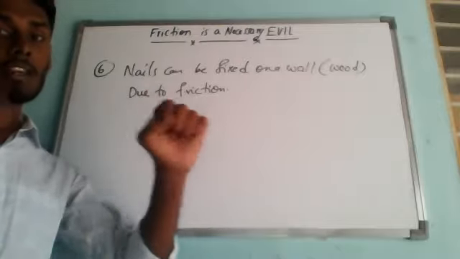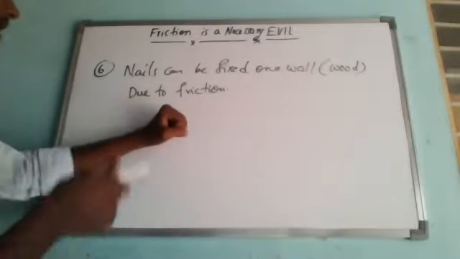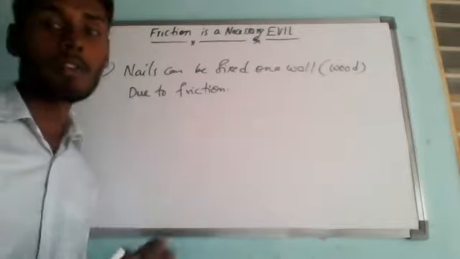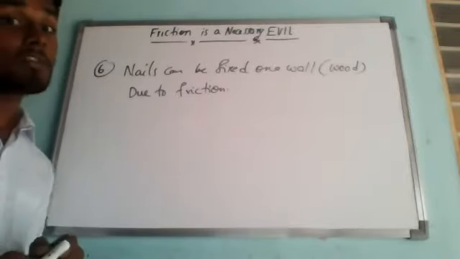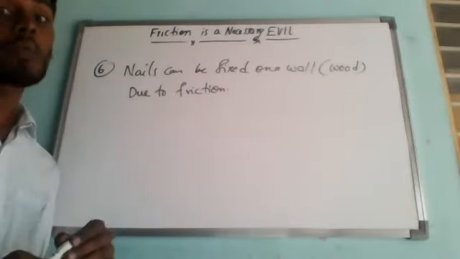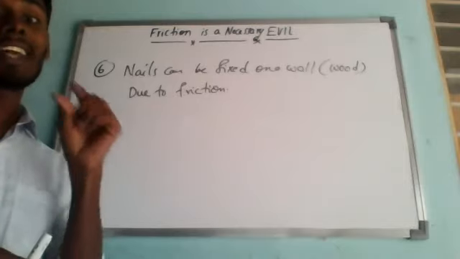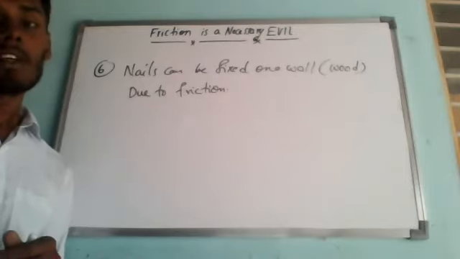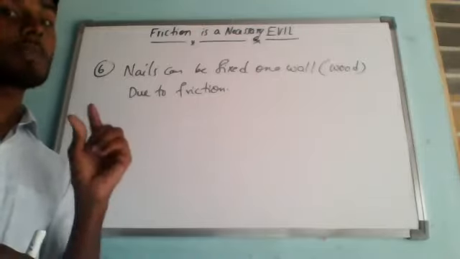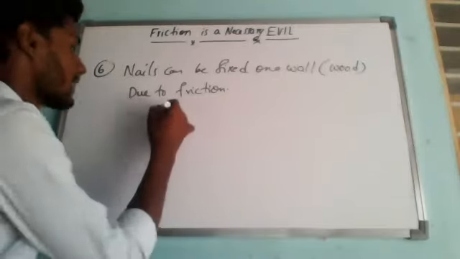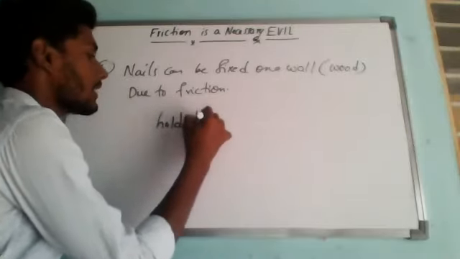When we hammer a nail into the wall, it is the friction between the surface of the nail and the wall which holds the nail tightly in the wall. So without friction, nails could not be fixed in a wall to hold things.